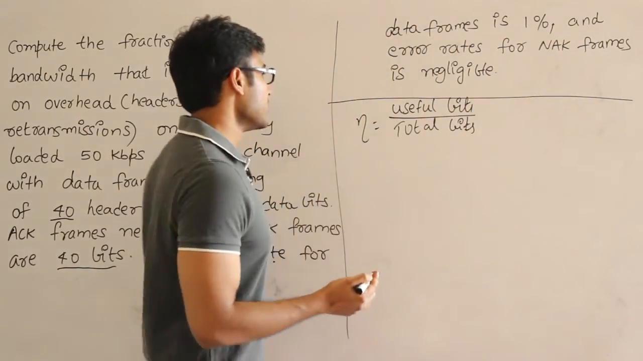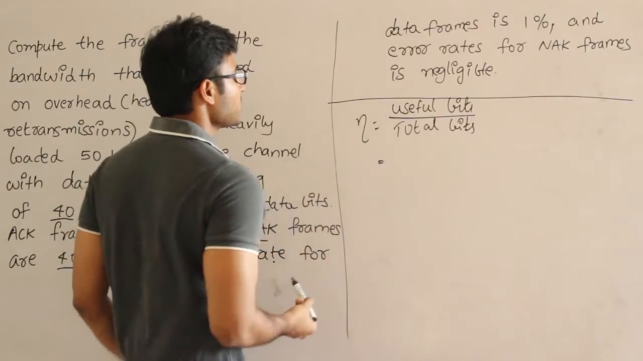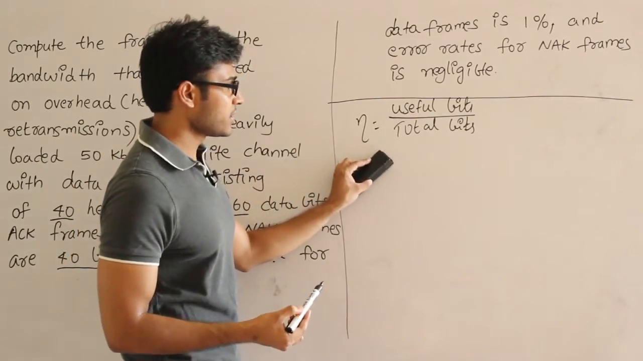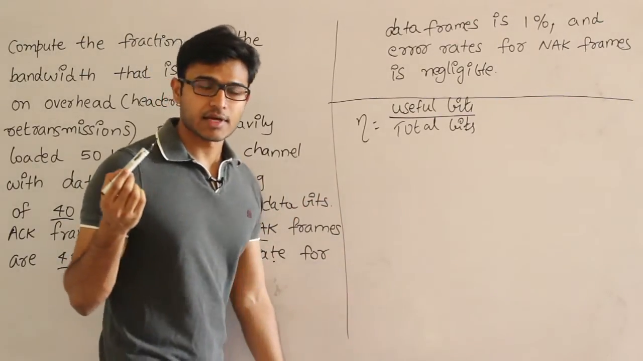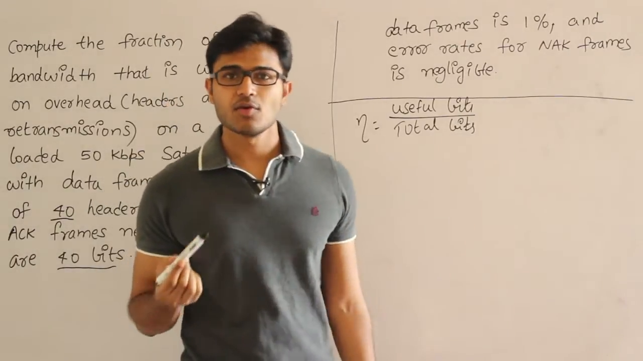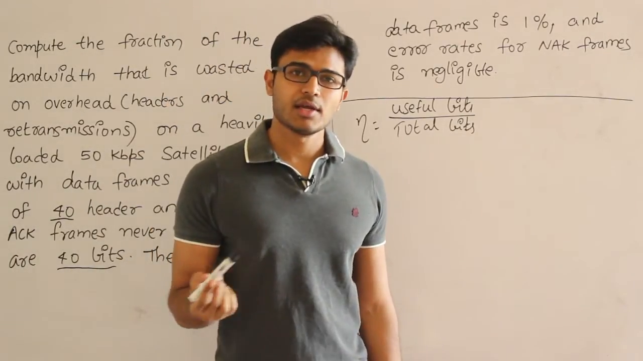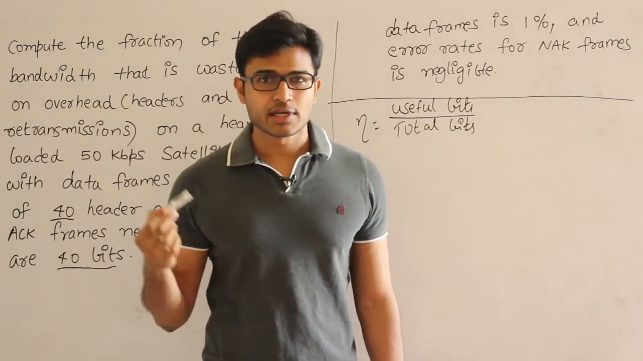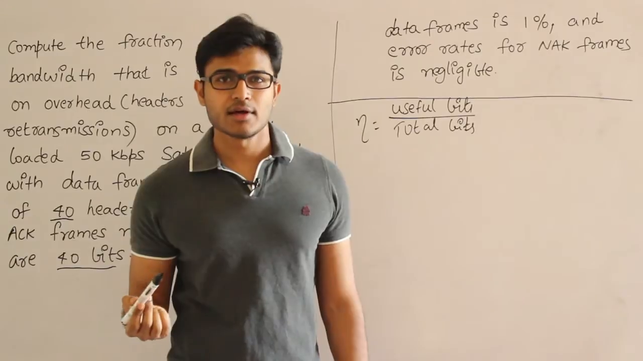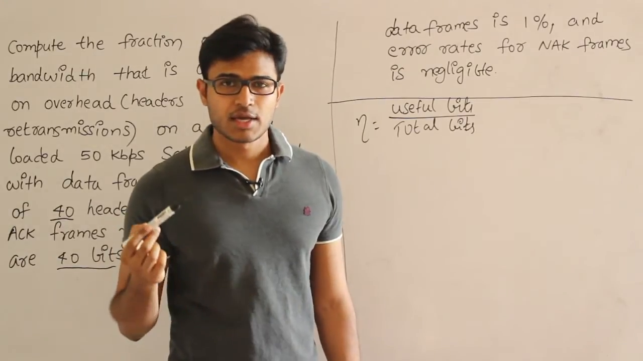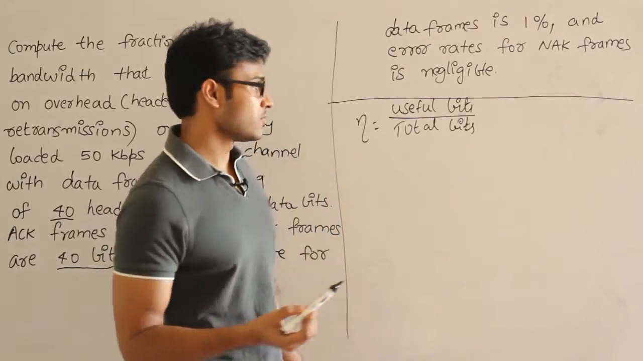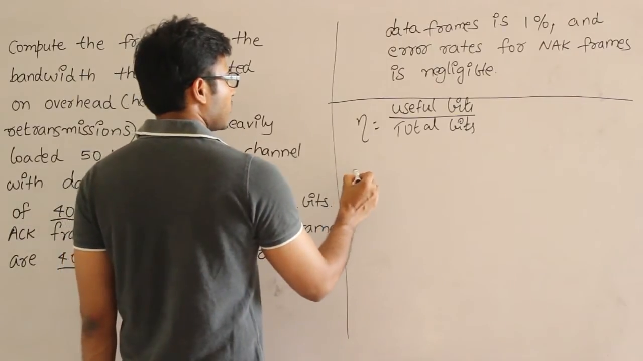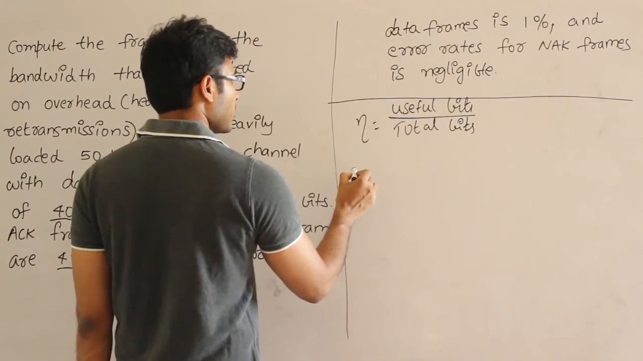So what is total bits? Let us assume that we are sending 100 frames. If you have to send 100 frames, how many bits will actually be transmitted? In those actually transmitted bits, how many are useful? Generally headers are not useful, negative acknowledgements are not useful, and retransmissions are not useful. See this? So efficiency is useful bytes upon total bytes.